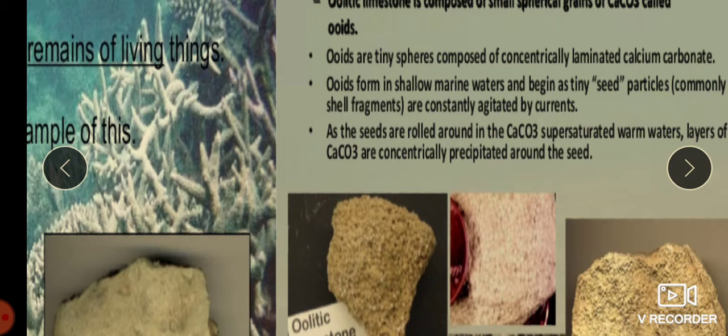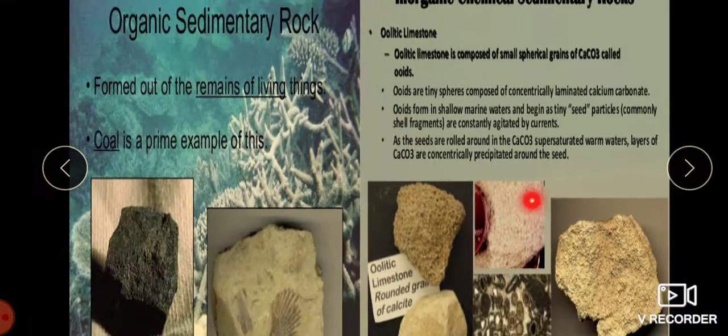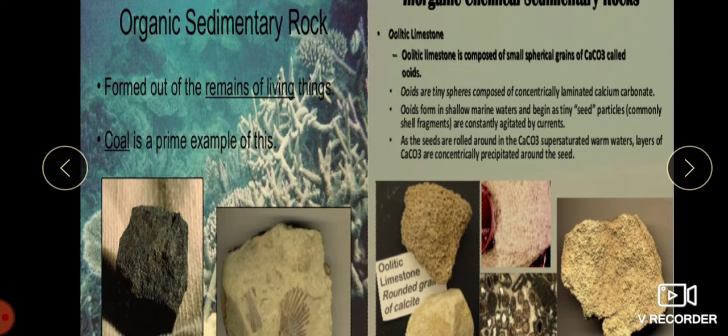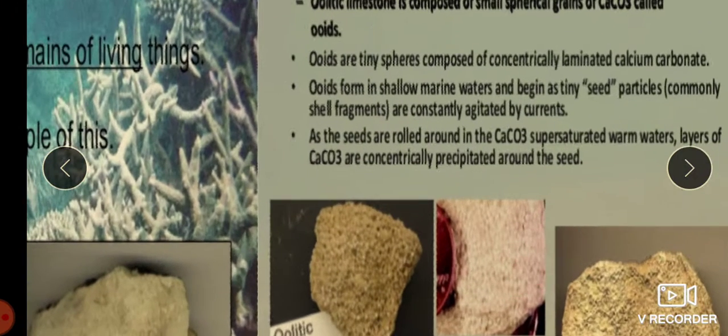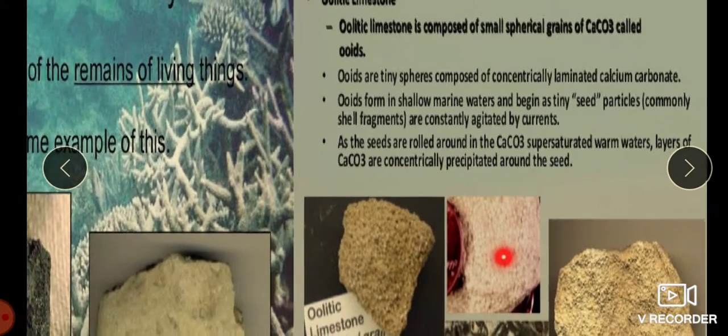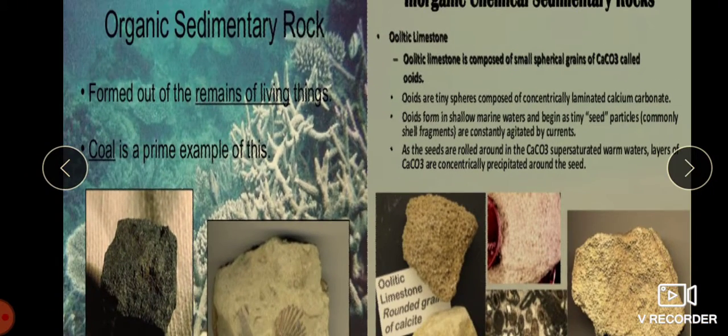They form in shallow marine waters, with a tiny seed material, commonly shell fragments, constantly agitated by the currents. As the seeds are rolled around in CaCO3 supersaturated warm waters, layers of CaCO3 are concentrically precipitated around the seed.